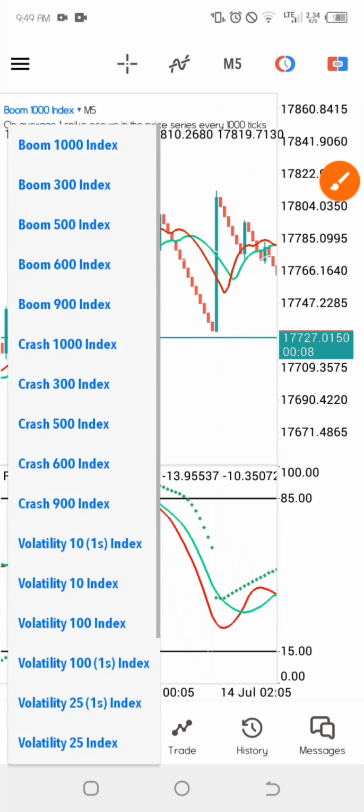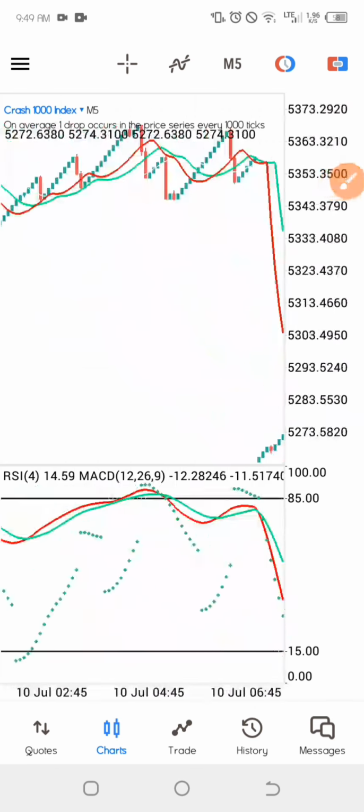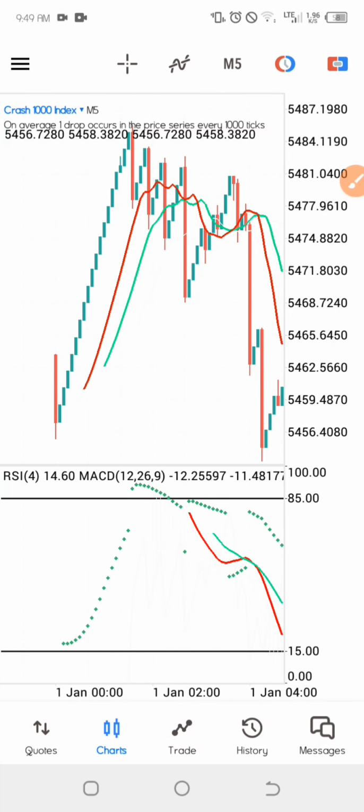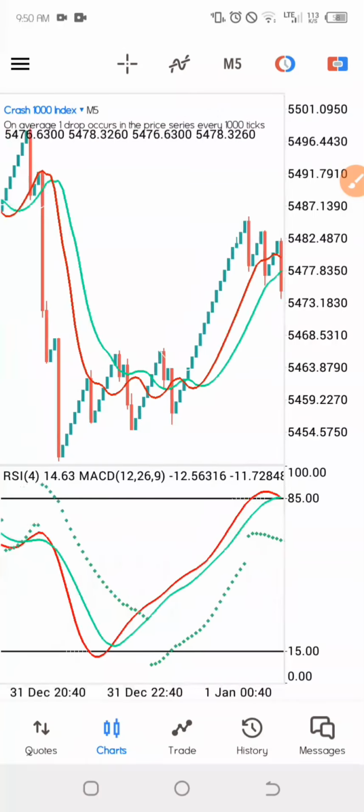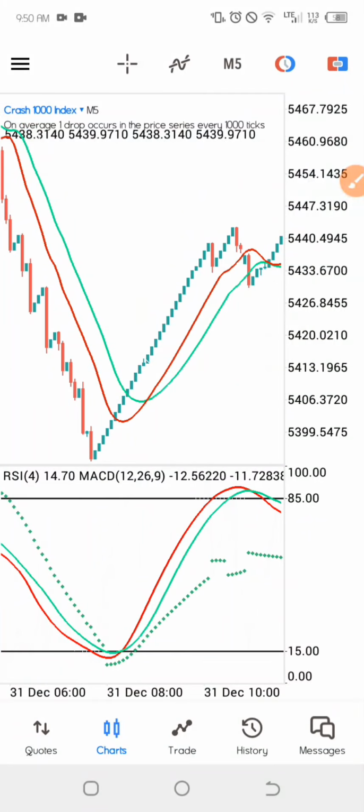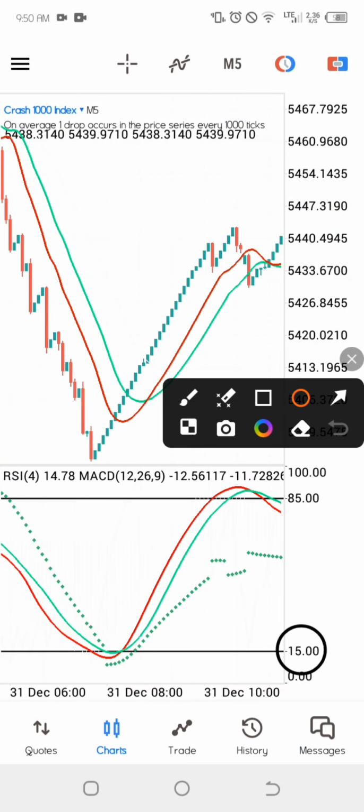So let's go to crash and I'll give you one more example on the crash indices. This is Crash 1000, and we are looking to trade Crash 1000 as well, which means we are trading on the 15 levels. What do we want to see? We just want to see the lines come straight to the 15 levels and cross each other. Once they cross each other, we also want to see the parabolic SAR dots start counting below the lines, and we want to see the alligator lines cross each other and the candle close above the alligator lines. That is what we want to see before we take any trade, and that is how the strategy works.